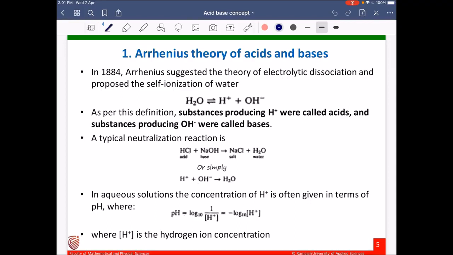A typical neutralization reaction is given where hydrochloric acid reacts with sodium hydroxide, forms sodium chloride and water. In this reaction, we can see that HCl produces H plus ion and will be known as acid. Sodium hydroxide produces OH minus ions, so it will be called a base. In aqueous solutions, the concentration of H plus is often given in terms of pH, where pH equals negative logarithm of hydrogen ion concentration.